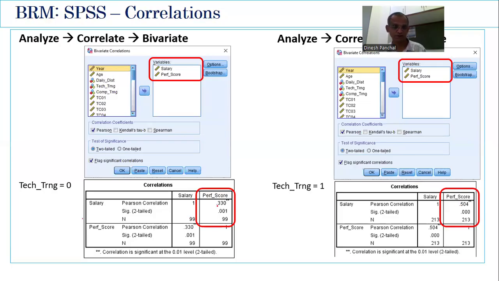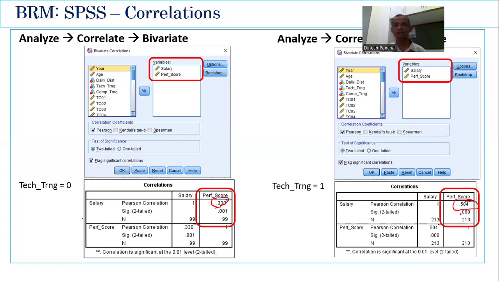So now we can compare this. Here, the correlation value is 0.330, which is significant, and there are 99 observations used to compute this. Here, the correlation value is 0.504, and 213 observations were used for this. And we can see both are significant. So this is a relatively weaker correlation, and this is a relatively stronger correlation.